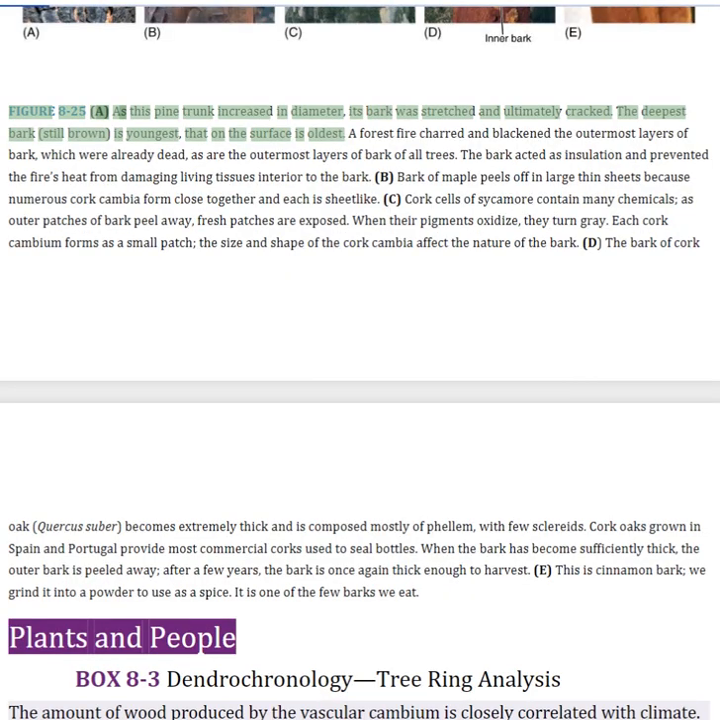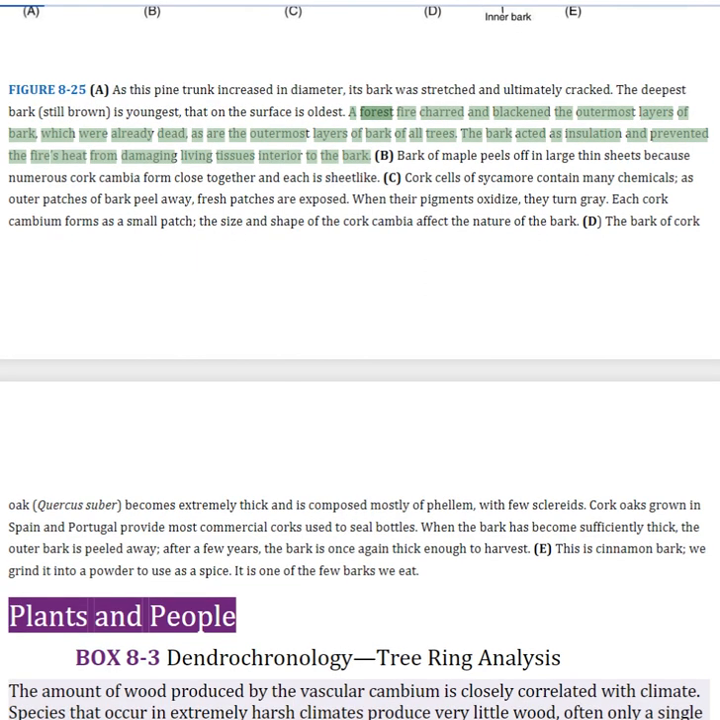Figure 8.25. As this pine trunk increased in diameter, its bark was stretched and ultimately cracked. The deepest bark is youngest, that on the surface is oldest. A forest fire charred and blackened the outermost layers of bark, which were already dead, as are the outermost layers of bark of all trees. The bark acted as insulation and prevented the fire's heat from damaging living tissues interior to the bark.